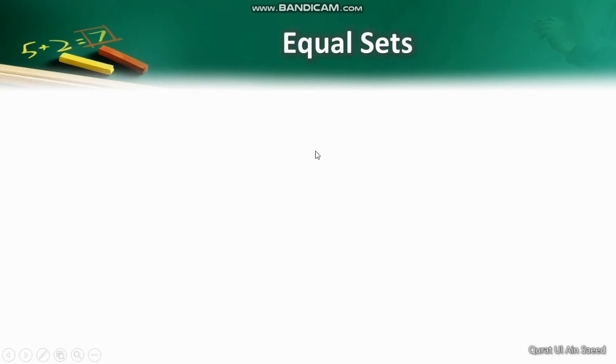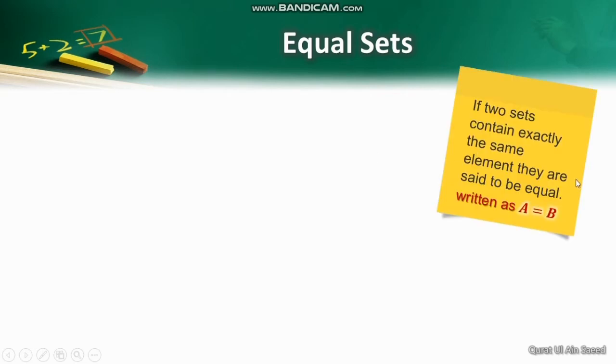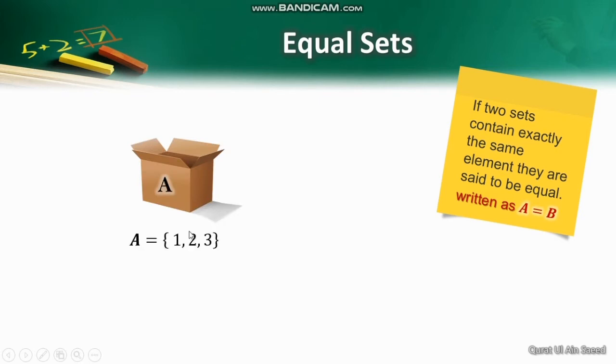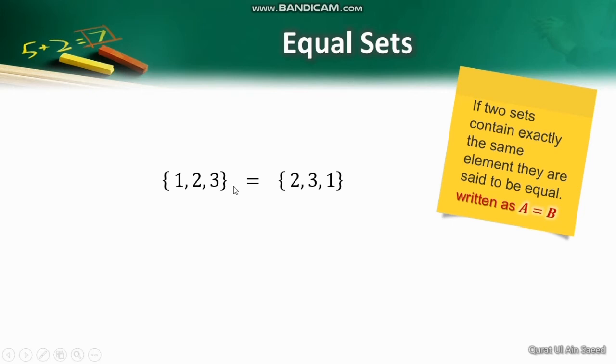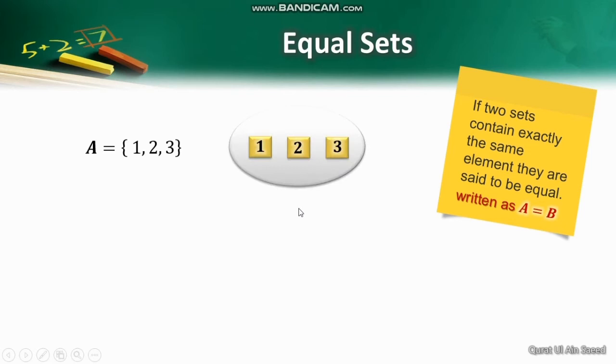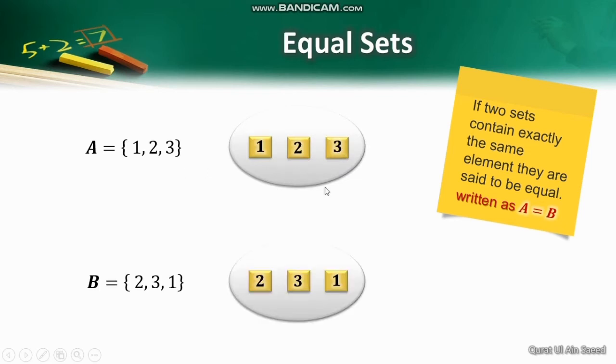So far we have seen how to define sets and their members through the use of set builder notation. Now we'll learn about several other types of relations between sets. One such relation is equality. If two sets contain exactly the same elements, they are said to be equal. For example, set A with elements 1, 2 and 3 and set B with elements 2, 3 and 1 are equal. Notice that it doesn't matter that the elements are listed in different orders because the listing order is irrelevant. So, if sets A and B contain the same elements, then they are said to be equal sets.